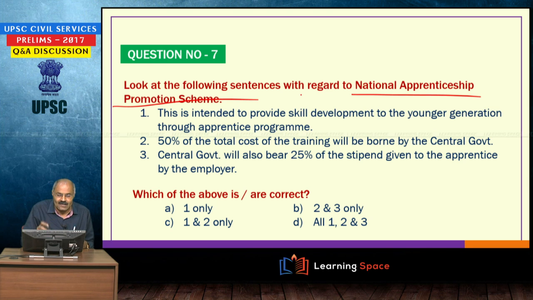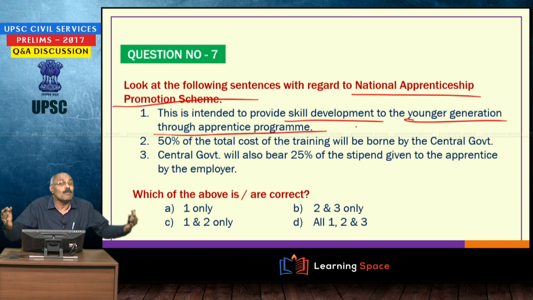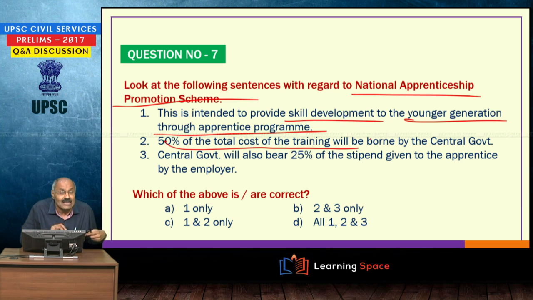This is intended for skill development of the younger generation through apprenticeship programs, and here the government of India is bearing part of the cost, 50% of the total cost of the training, basically to promote apprenticeship. When apprenticeship is promoted, what happens? The skills will be developed. With that intention, government is bearing 50% of the total cost of the apprenticeship training, and at the same time central government will also bear 25% of the stipend.